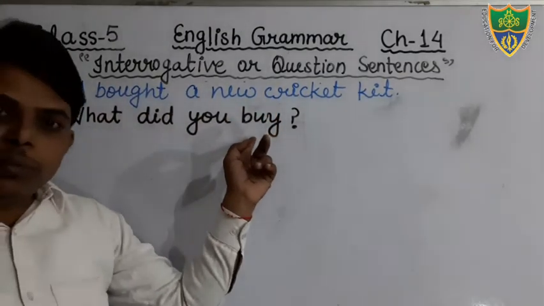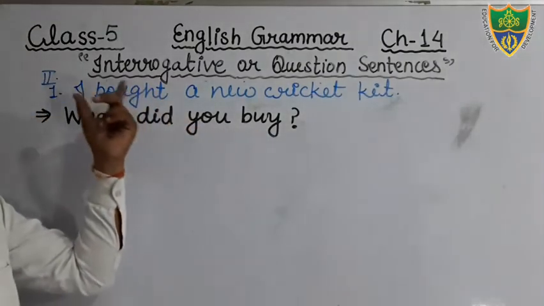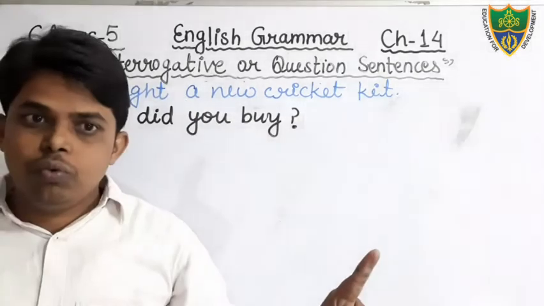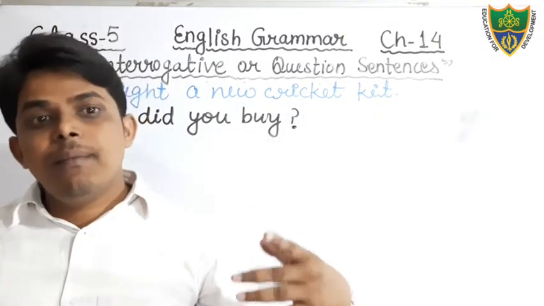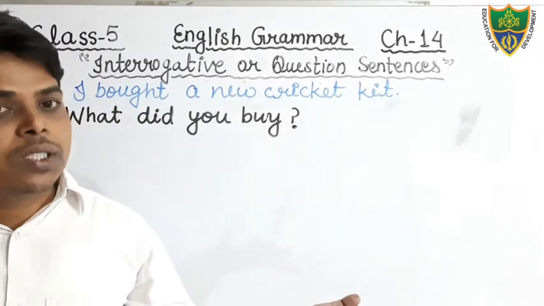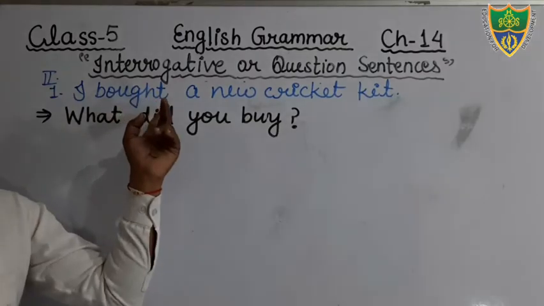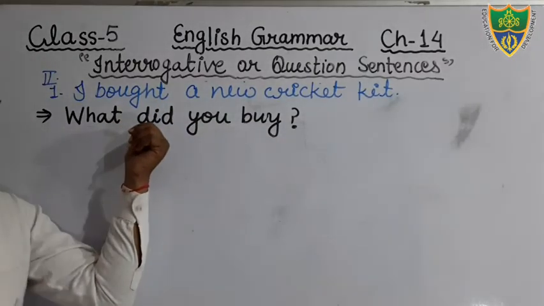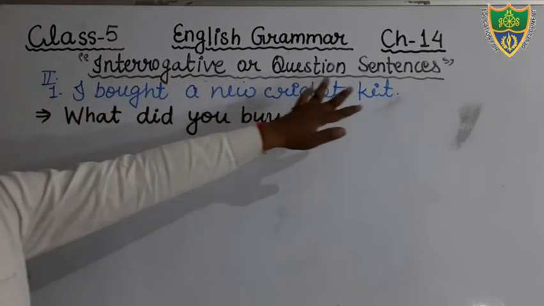You will write, while changing into interrogative, we will change the second form of the verb into the first form of the verb. So keep in your mind, while changing into interrogative or negative, we will use the first form of the verb. But in a positive sentence, we will use the second form of the verb. We will not use what? Did.